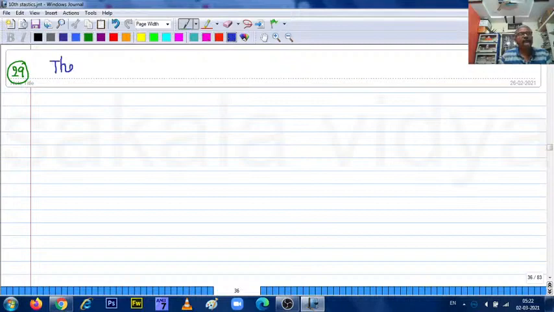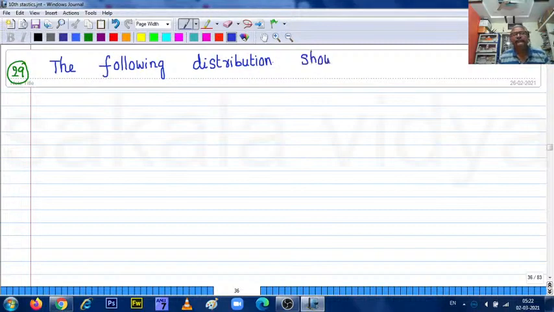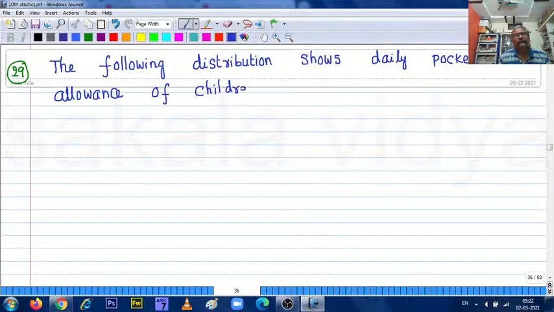The following distribution shows the daily pocket allowance of children of a locality.